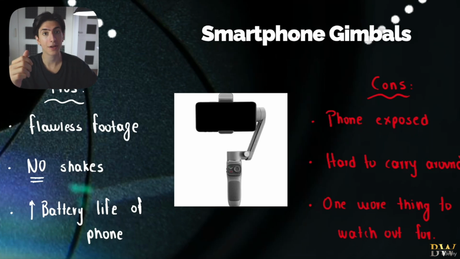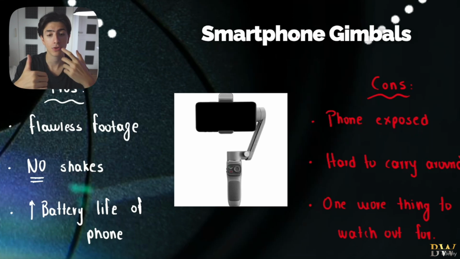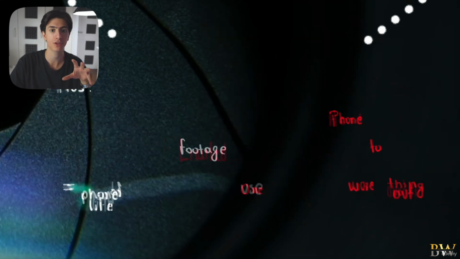All right, regarding stabilization now. So what are the cons of gimbals? First of all, the phone is exposed to the elements. So if you shoot, for example, in the rain with a gimbal, your phone is going to be exposed in the rain. Your phone is going to be exposed in the mud, right? It is hard to carry around. Gimbals are usually heavy, and they're not stored very easily. So I want you to keep that in mind. And again, you just have one more thing to watch out for in the shoot.